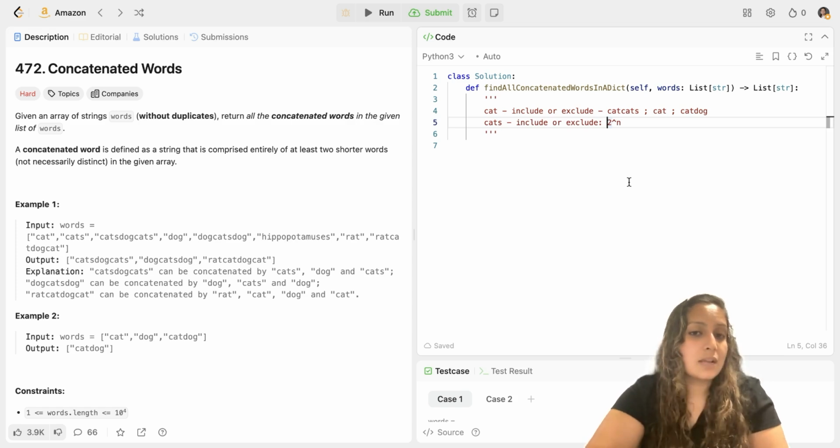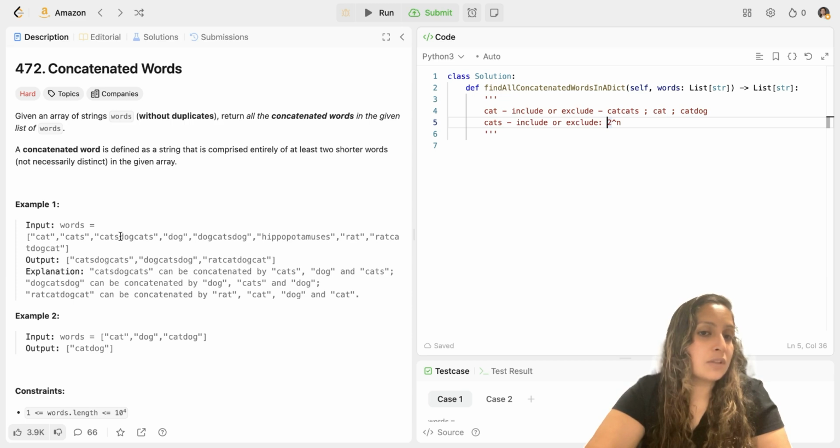Can you do better than this? Yes, there's one more approach, which is slightly better than the brute force approach, with lesser time complexity, but not that optimal. What you can do is pick up words from the list given to you, and then check whether that particular word has a starting word or prefix available in the list. Say, suppose catsdogcats. You pick up cat and check, oh yes, cat is there. Then you check for the next substring, the next word, sdogcats, and see if that is part of the string array. So in such a scenario, you will essentially be checking for the substring's presence in the string array.